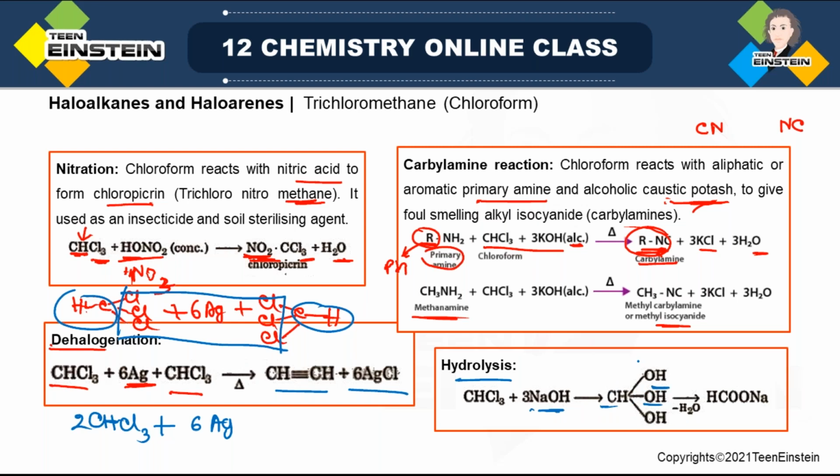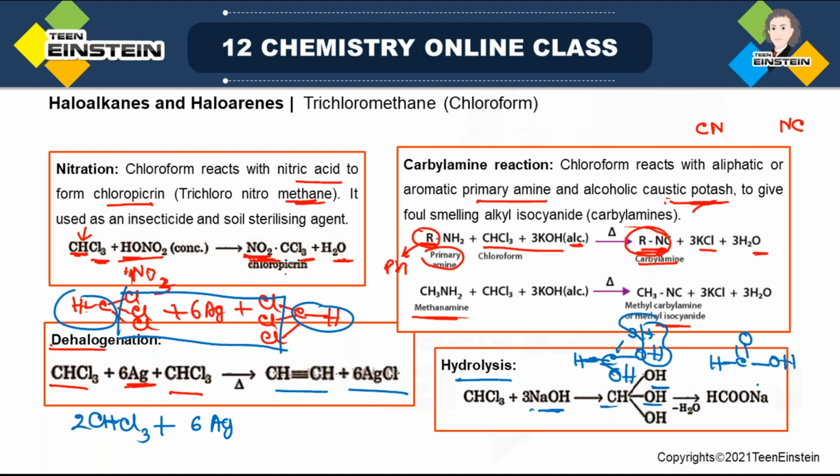Since the same carbon contains 3 OH groups, one water molecule will be removed, that is H2O, and if the water molecule is removed, what is left? HCOOH, right?